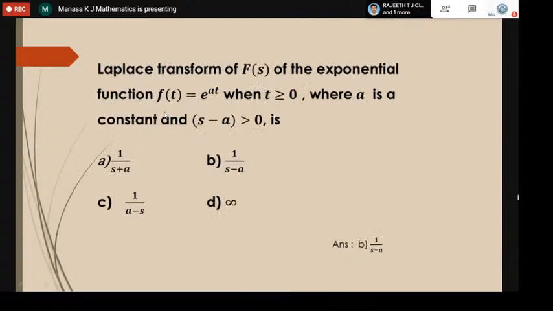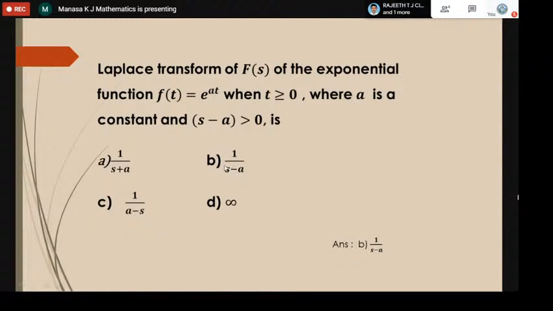This is also a previous year question paper problem. The Laplace transform of f of t, the exponential function, is given as e power at when t is greater than or equal to 0, where a is constant and s minus a is also greater than 0. So the simple thing is the Laplace transform of this function, with t greater than 0 and s minus a positive, the Laplace transform of e power at is 1 by s minus a.